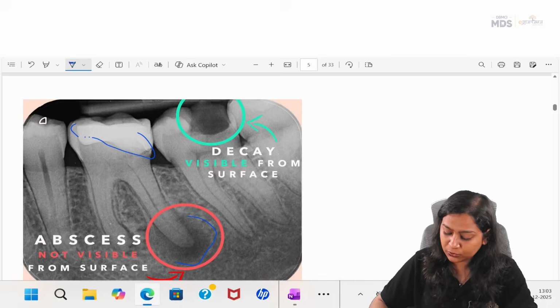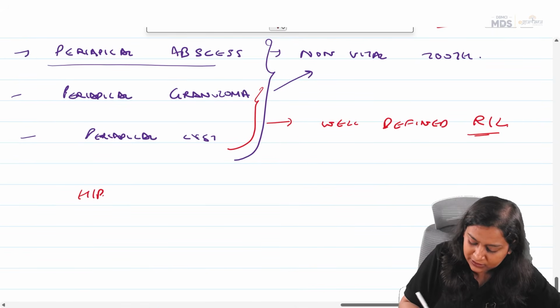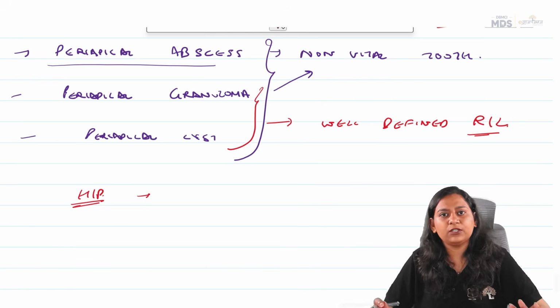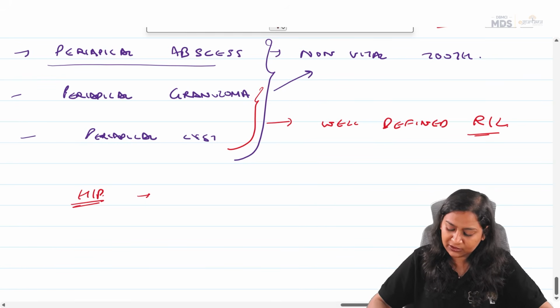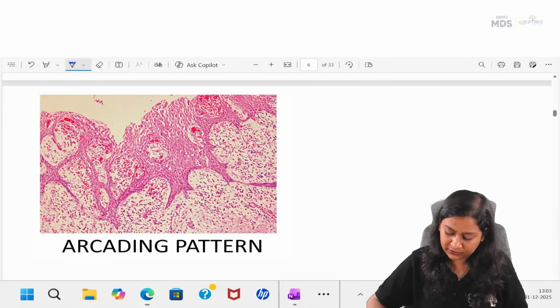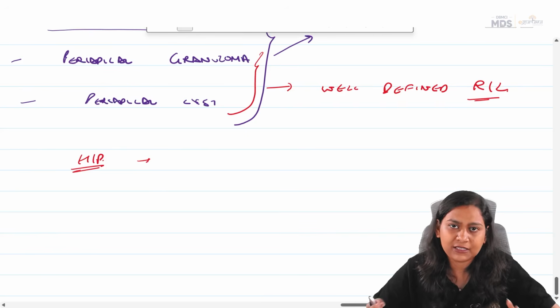Okay. Now coming to the histopath of the radicular cyst. As we know that in a cyst, we have seen the three parts. There is a lumen, there is epithelial lining, there is connective tissue.